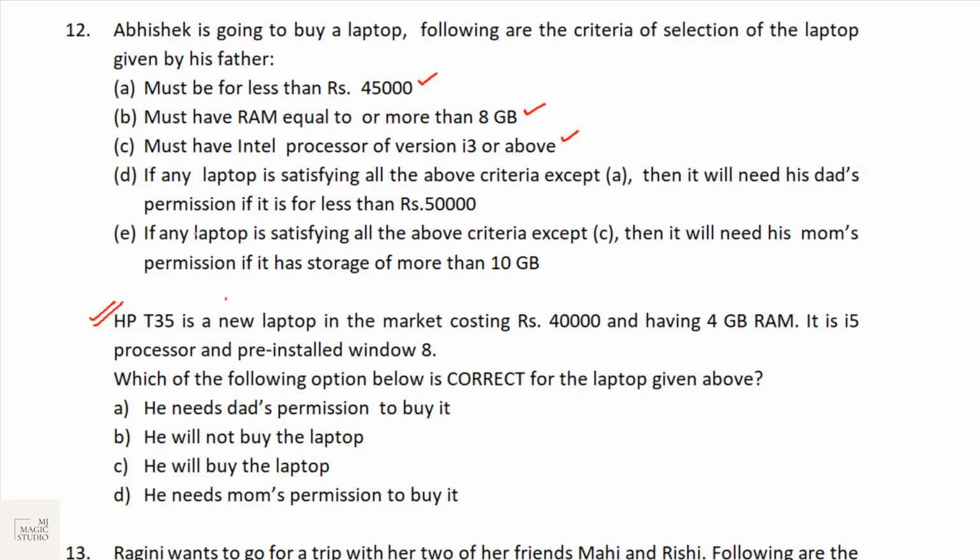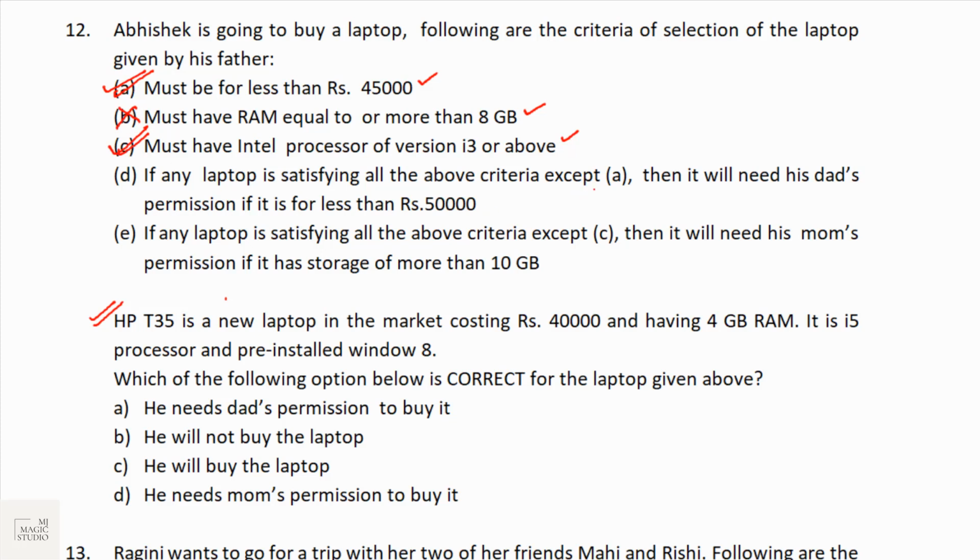HP T35 is a new laptop in the market costing 40,000. Go above. It must be less than 45,000. Done, matching. Having a 4 GB RAM. Number 2, it should have a RAM of 8 GB or more. Not matching. It has an i5 processor. Must have an Intel i3 or above. Match. That means out of 3, 2 criteria match but not B.